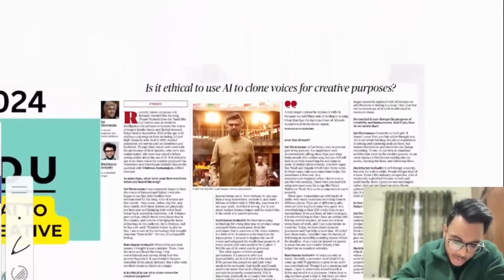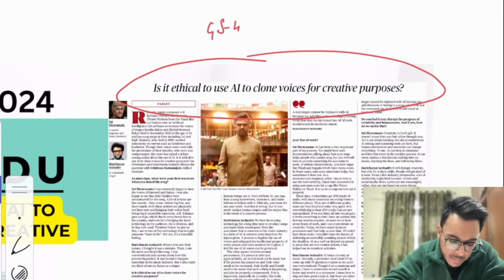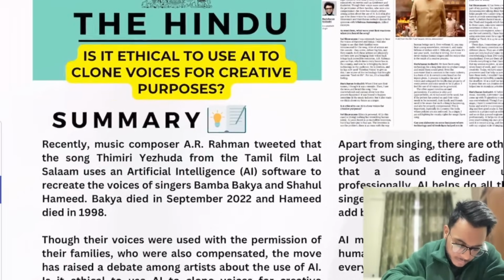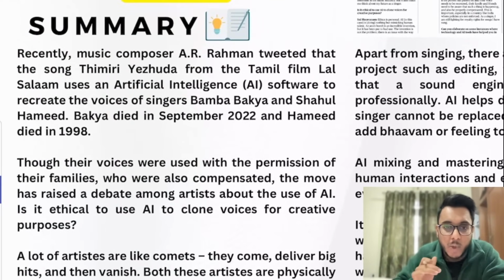So, is it ethical to use AI in voice cloning for creative purposes? We are going to see this particular article with respect to the GS paper number 4, ethics, integrity and aptitude, and within the applied ethics we are going to see it. First of all, let me give you some context, and then we'll go into this particular article.